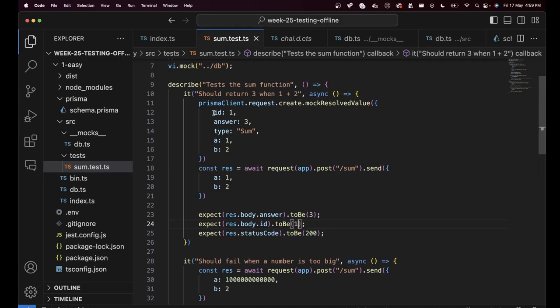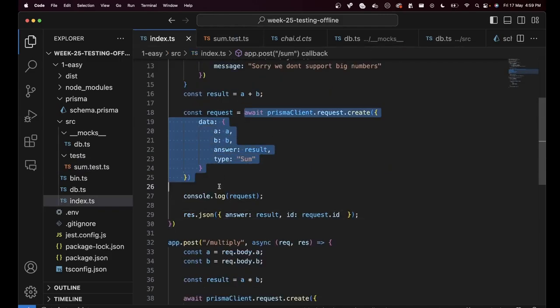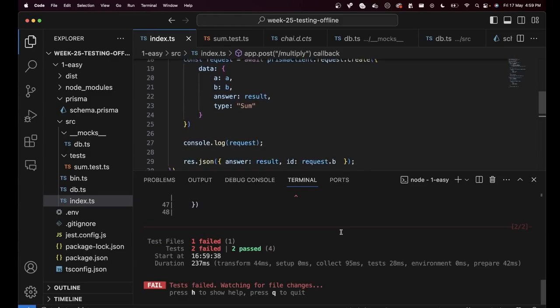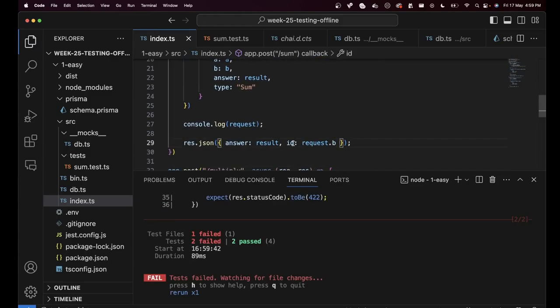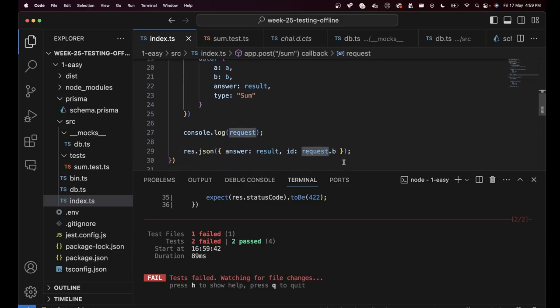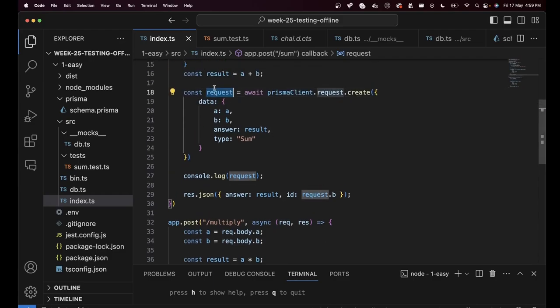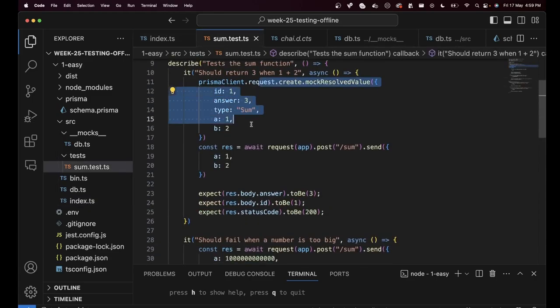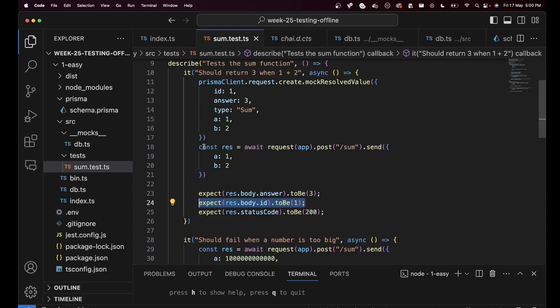If the database call returned 1, the same thing should be passed to the user here. This will help us catch errors like this. If the developer was dumb one day and by mistake returned B from here, then this test will be able to catch that. If I run npm run test now, the test fails because the developer, rather than sending request.id, sent request.b, and we are checking in the tests here, whatever the database call returned, this ID:1 is what should be fetched from this HTTP call, and hence this expect begins to fail.